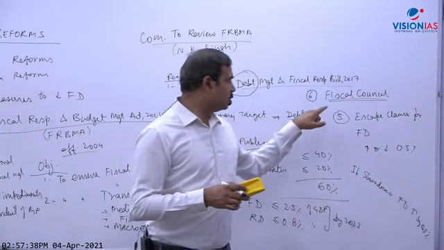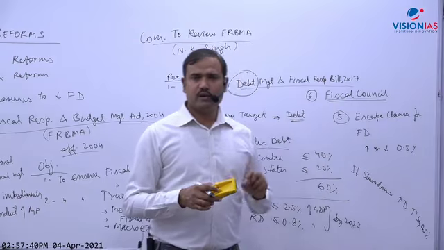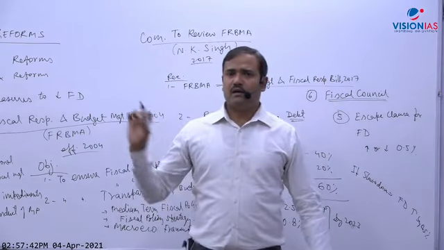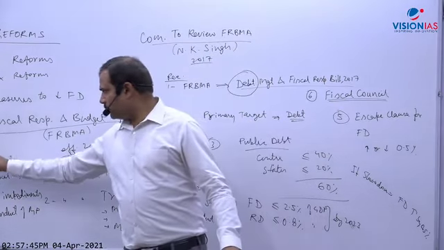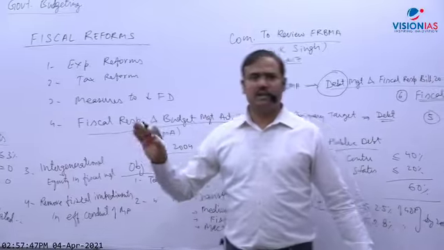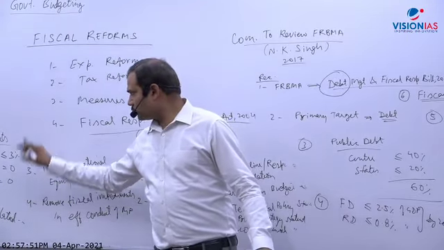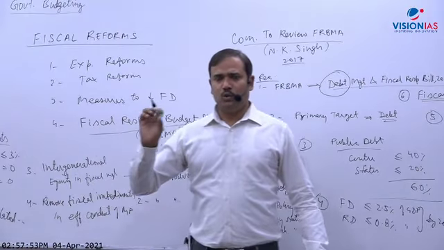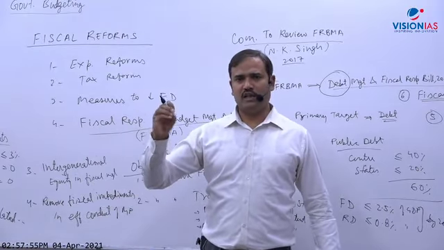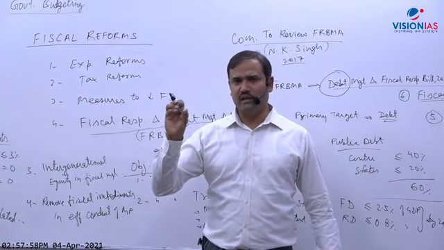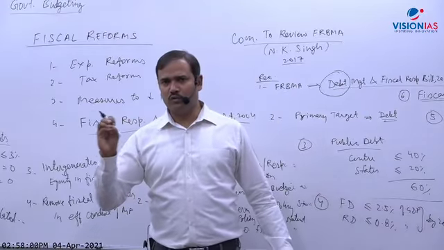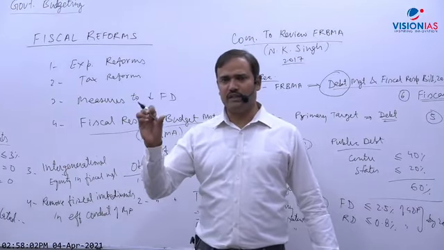Apart from that, the other very important recommendation is that in FRBMA there is a concept that the government can violate these targets in certain cases. It said that the government can violate these targets only in specified cases, not in any case. There should be limits, meaning the government should be allowed to violate this only in well-specified cases.